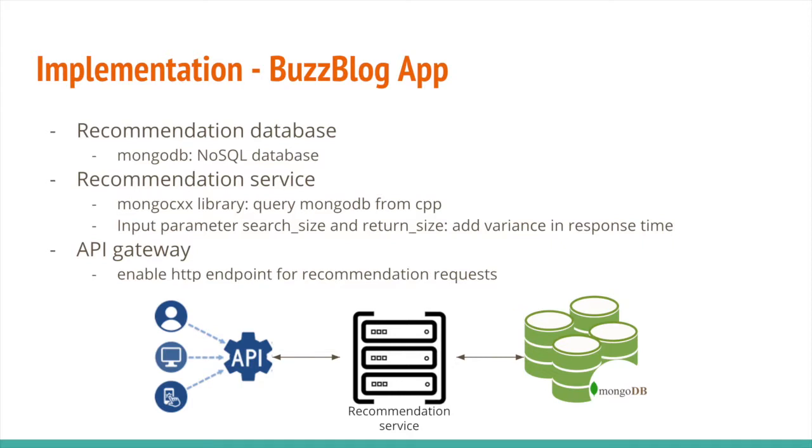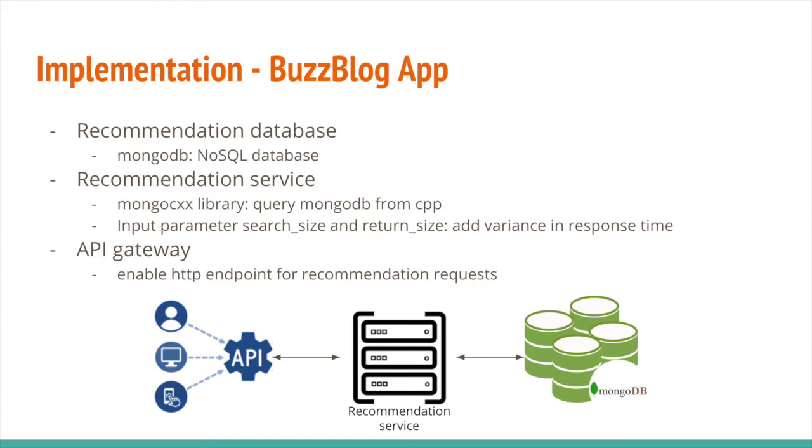We add a recommendation microservice to the BuzzBlog app. The existing databases in BuzzBlog are SQL-based databases. Given the growing popularity of non-SQL databases, we decided to use MongoDB so that we can study the performance of non-SQL databases. Our recommendation service supports searching a keyword specified by the user and returning relevant posts that contain the keyword. We make use of the Mongo CXX library to integrate the Mongo query with our CPP service.